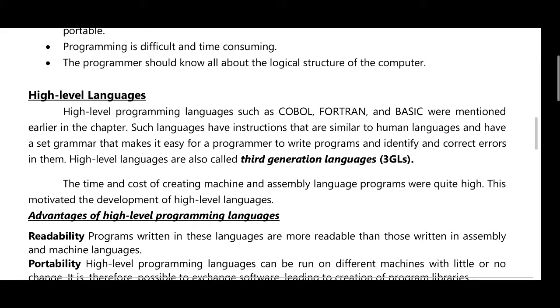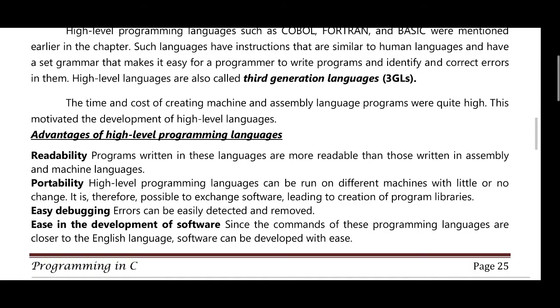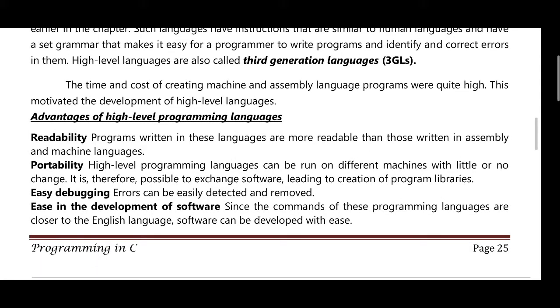The high level languages are called the third generation languages. Advantages of high level programming languages: readability. Programs written in these languages are more readable than those written in assembly and machine level language.